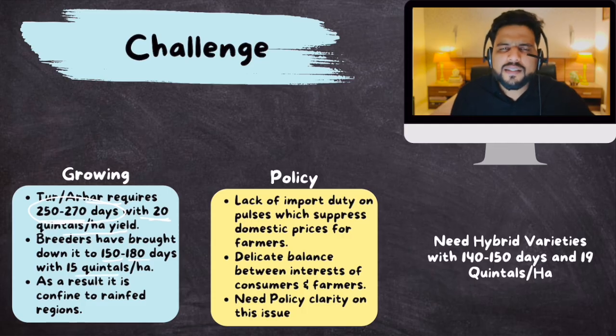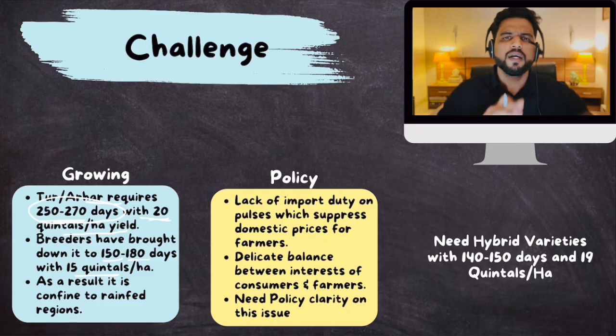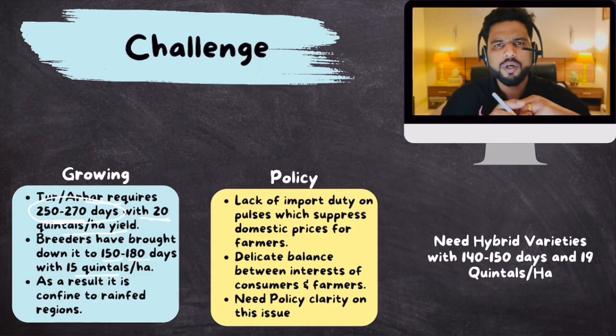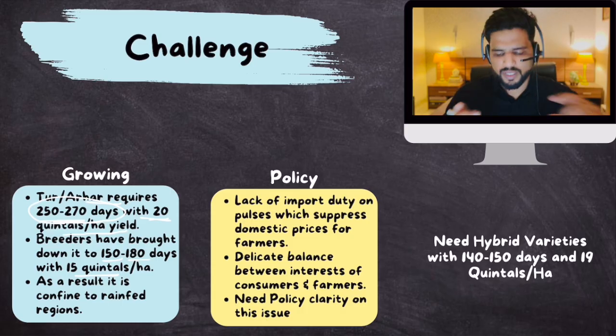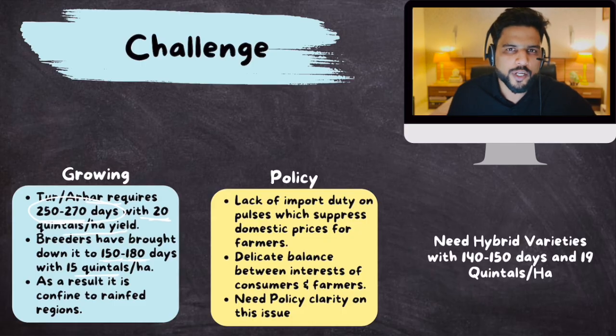As a result of this, many farmers who can afford it, who are a little bit well off, don't go for pulses. They go for rice and wheat. Because with this little yield and so much time to grow the crop, plus little MSP protection when it comes to pulses, farmers opt out of pulses.